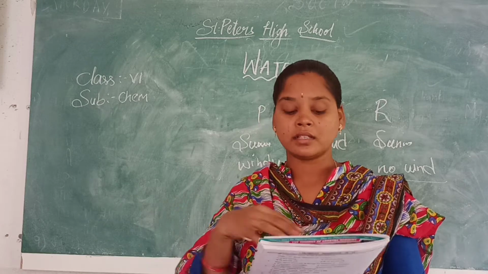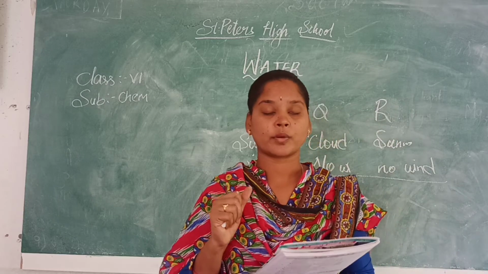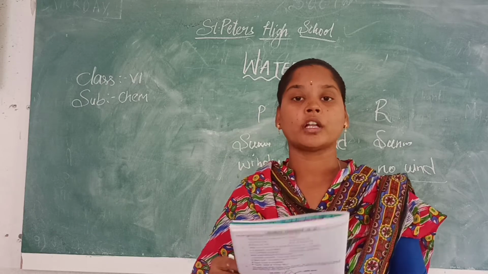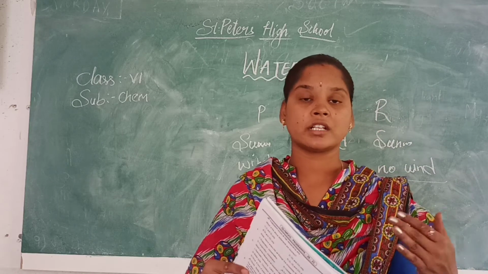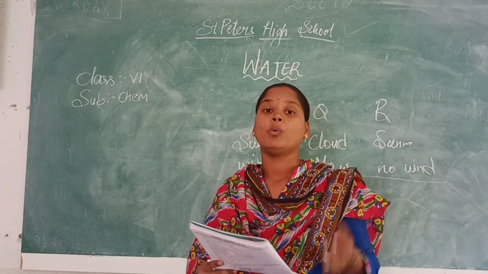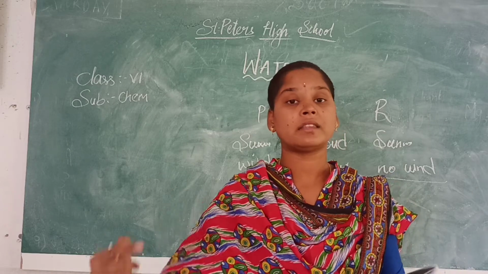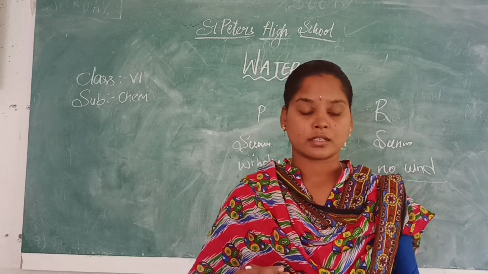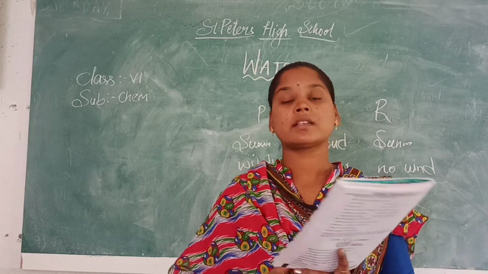Okay. Which of the following is not a consequence of water scarcity? If there is water scarcity, these things will happen. First thing, decreased crop production. If water is not there, crop production will be decreased. Drought occurs. Water is not there, drought will be occurring. Occurrence of waterborne diseases. If no proper water is there, there will not be proper water for drinking, so we will be drinking unpurified water, which causes waterborne diseases. And the next one is greenhouse effect. Greenhouse effect is caused by the release of greenhouse gases like ammonium, hydrocarbons, all those things. So greenhouse effect is not a consequence of water scarcity.